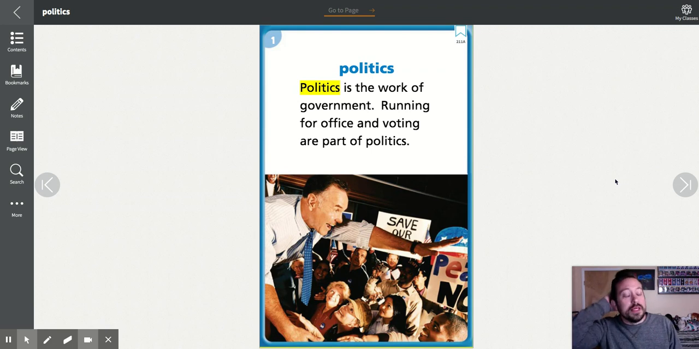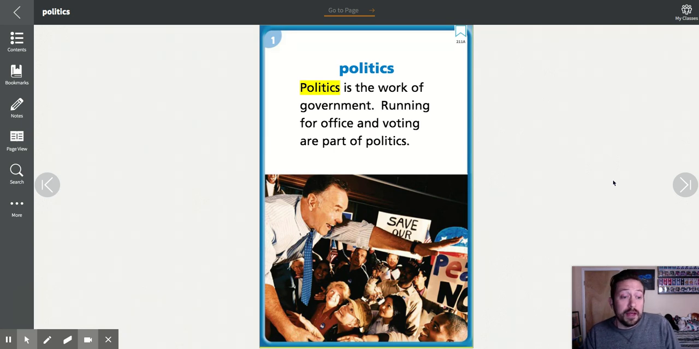These words will be in your lesson 22 story that you're going to start reading tomorrow. So let's get started. The first word is politics. Politics is the work of government. Running for office and voting are part of politics.